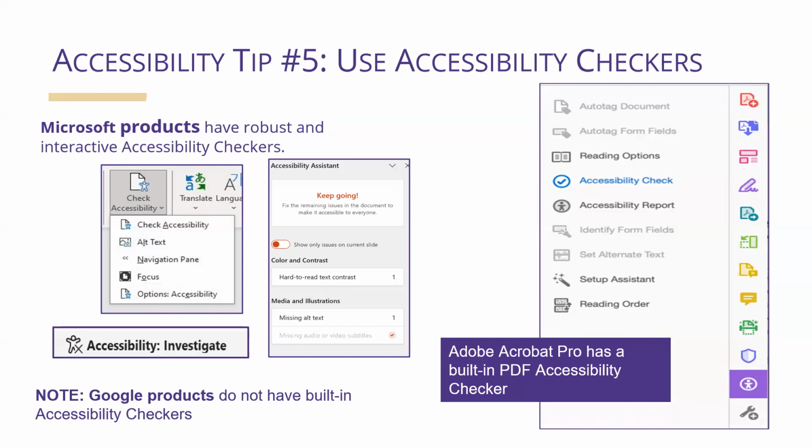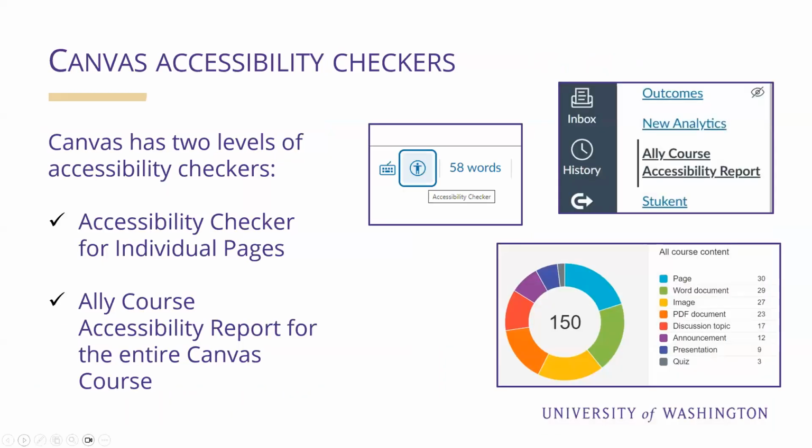An important note here, however, Google products do not have built-in accessibility checkers. Canvas has 2 levels of accessibility checkers that I want to highlight. On my screen, I have 3 partial screenshots related to Canvas, one of which, the one in the more central place on the screen, is the accessibility checker for individual Canvas pages.